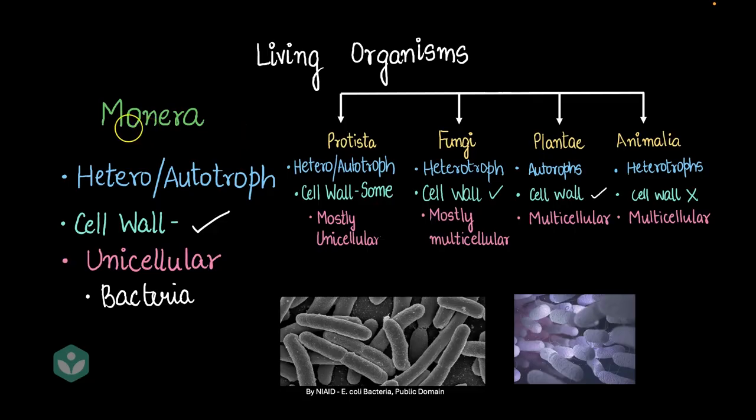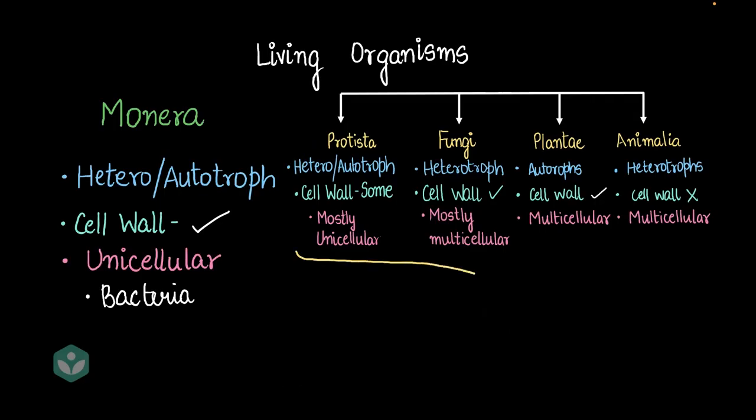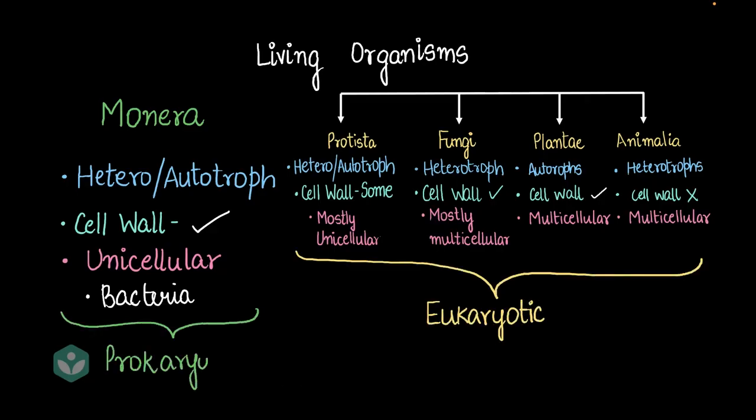Okay, now you might be wondering, wait a minute, why did bacteria have to be a separate category in itself? Why couldn't we just place bacteria with Protista? After all, Protista could be unicellular as well, and Protista could have a cell wall, and even the mode of nutrition kind of seems to be similar. Here's the answer. Do you remember in your previous grades we've studied about prokaryotic and eukaryotic organisms? Turns out all these organisms here are eukaryotic, whereas Monera is prokaryotic.